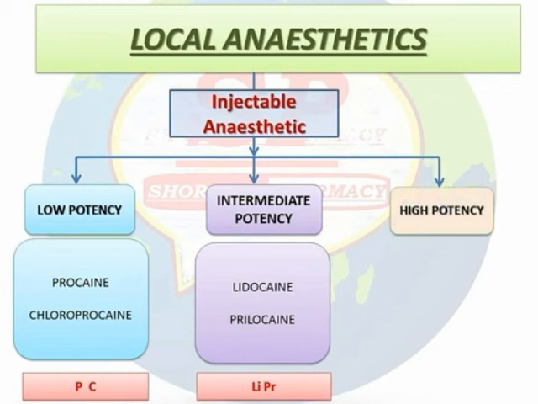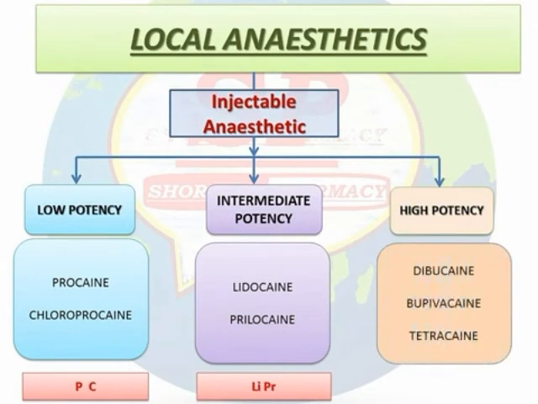The next topic is spinal anesthesia. In adults, the spinal cord extends up to the lower border of the L1 vertebra, and in children and neonates, the spinal cord extends up to the L3 vertebra.